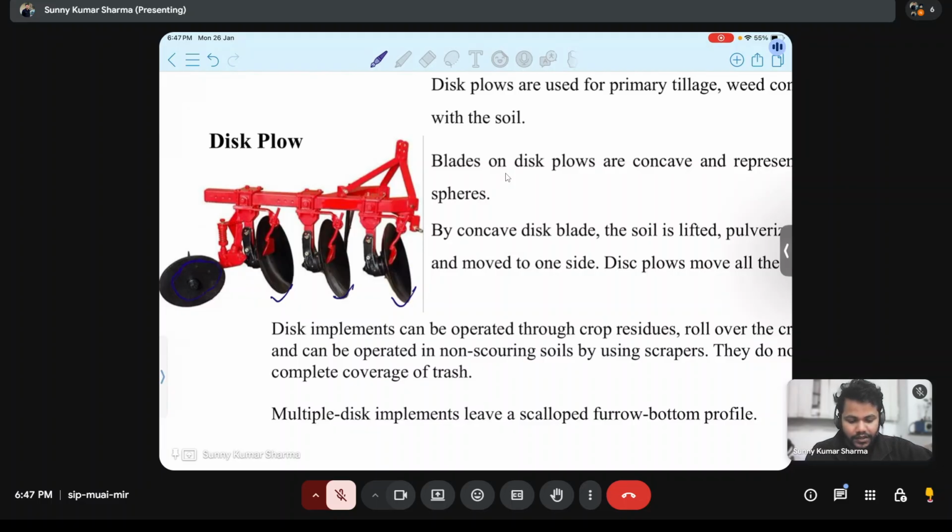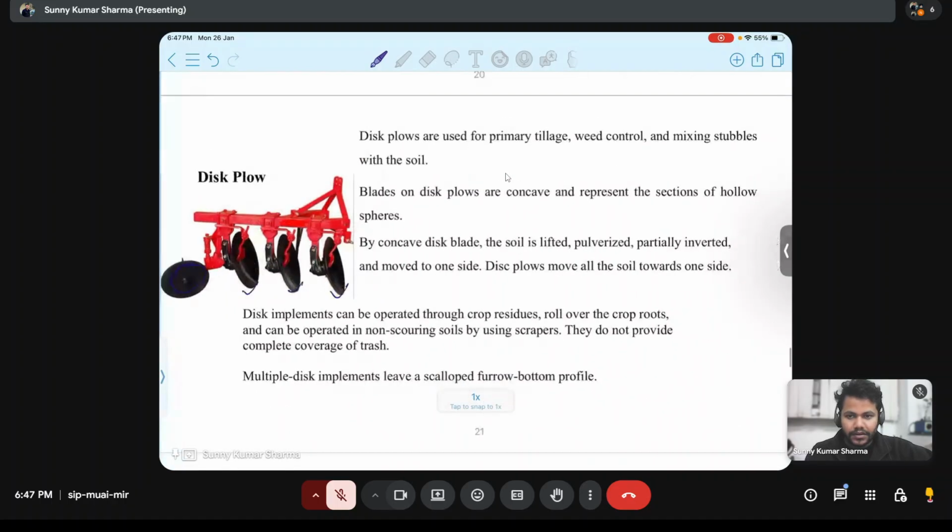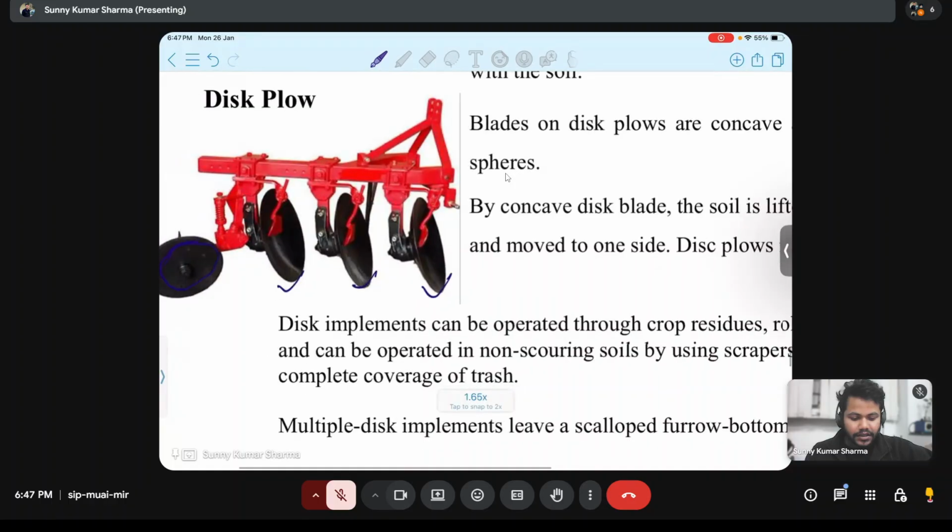This is called the gauge wheel. This is not a plow, this is just a wheel, the gauge wheel. What does the gauge wheel do? It maintains the depth of the furrow slice.